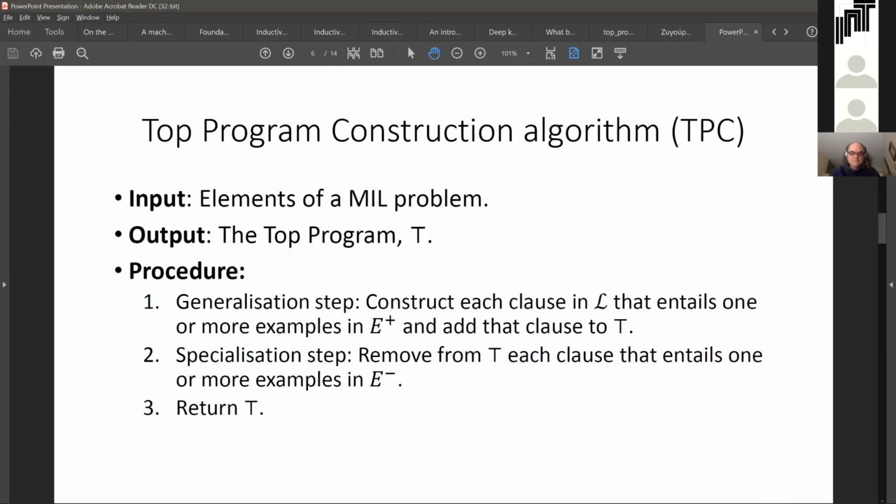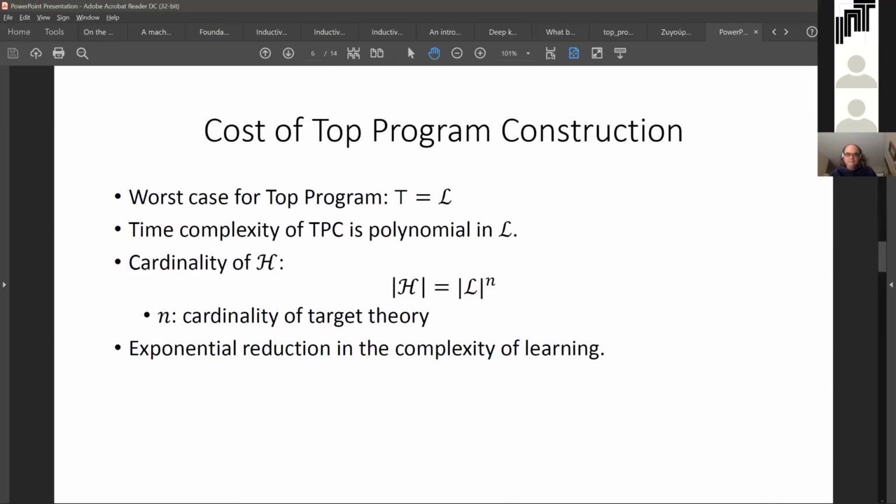We propose a simple top program construction algorithm that is a variant of meta-interpretive learning. Our algorithm works in 2 steps. In the generalization step, each clause in the hypothesis language that entails one or more positive examples is constructed and added to the top program. In the specialization step, each clause in the top program that entails one or more negative examples is removed from the top program. This leaves us with a set of clauses that all exhibit the clause correctness property. In the worst case, the top program is the entire hypothesis language, and so constructing a top program can be done in time polynomial to the cardinality of the hypothesis language. This way, we get an exponential improvement to complexity compared to searching the hypothesis space.